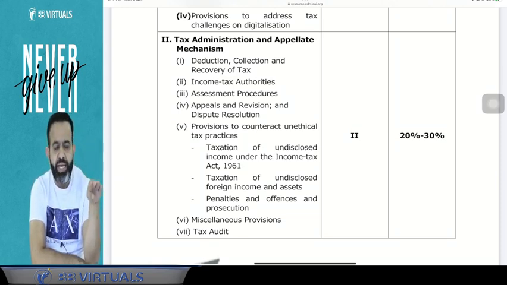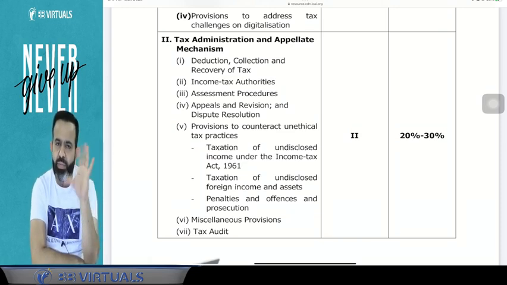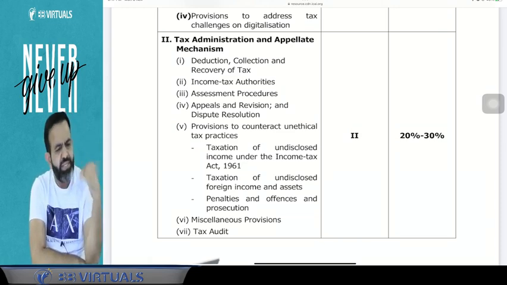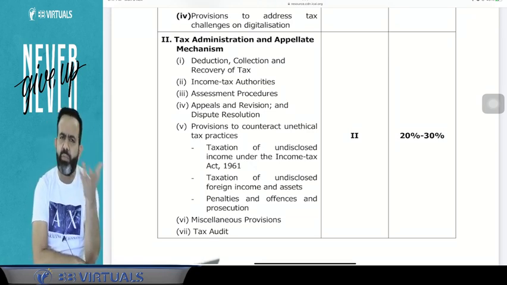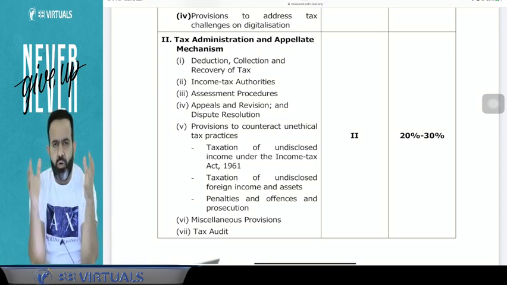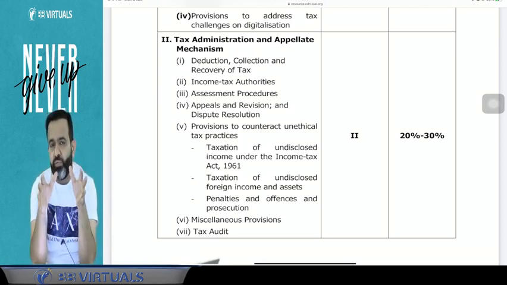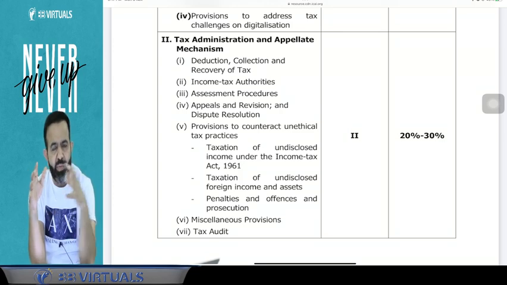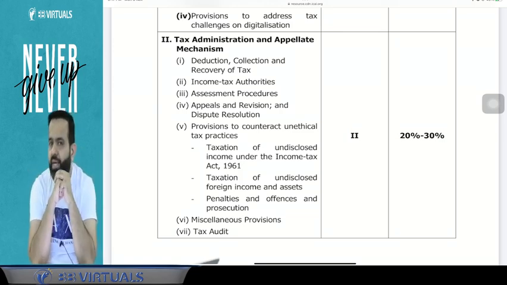After that, the Black Money Act will cover a 5 mark question, which we will do. As well as tax audit, which will cover a 5 mark question, and miscellaneous provisions, which will cover a 5 mark question. This way they will complete 30 marks. And obviously this is based on the 120 marks paper, and this is how you can get the marks.